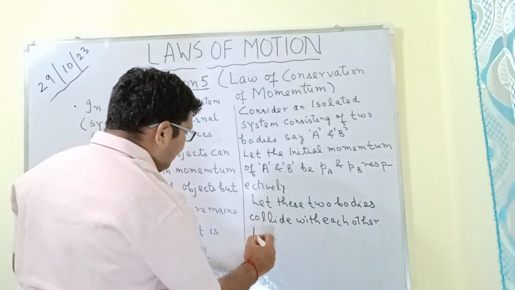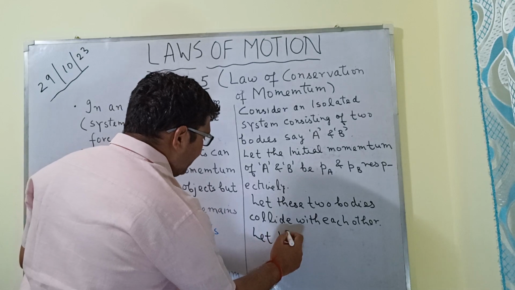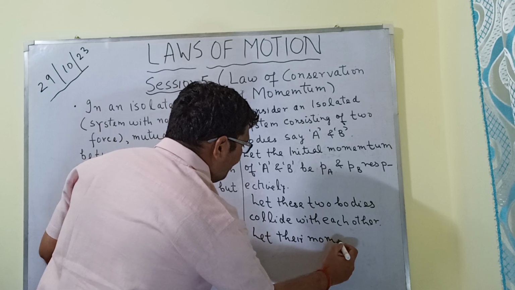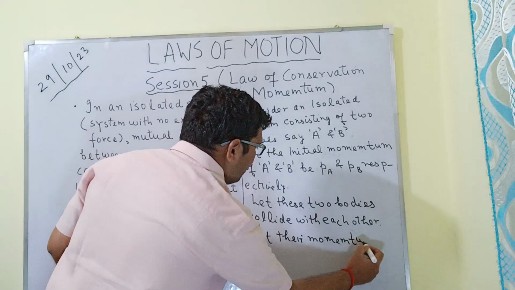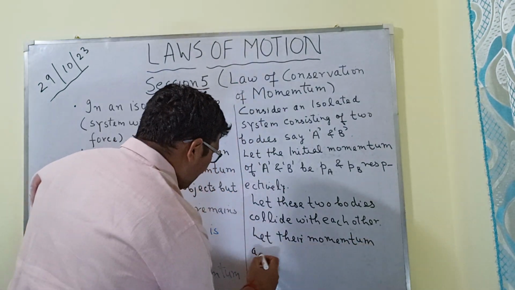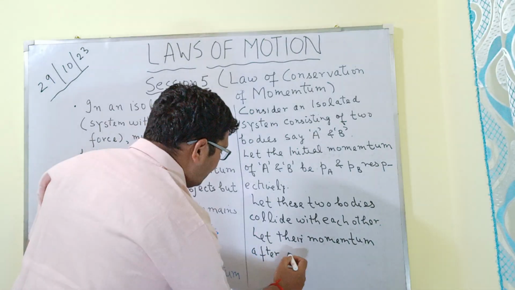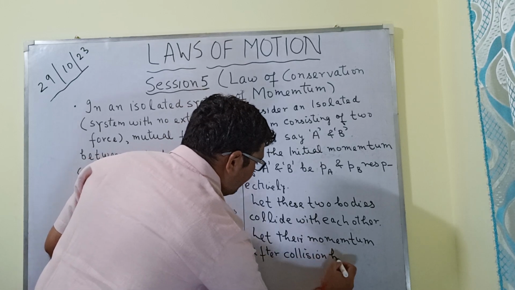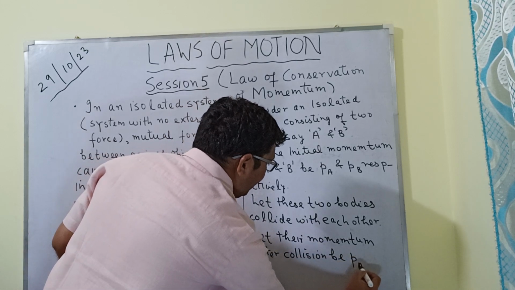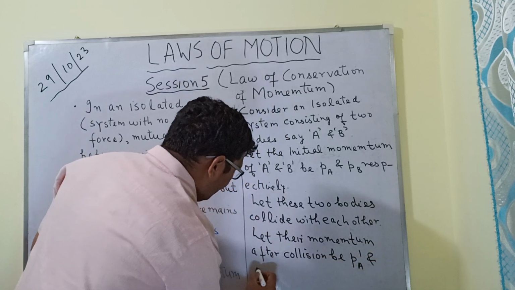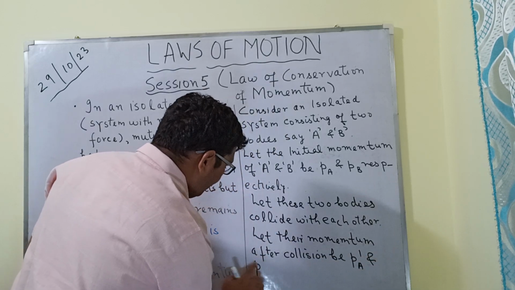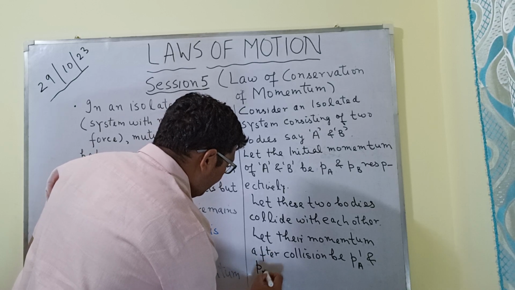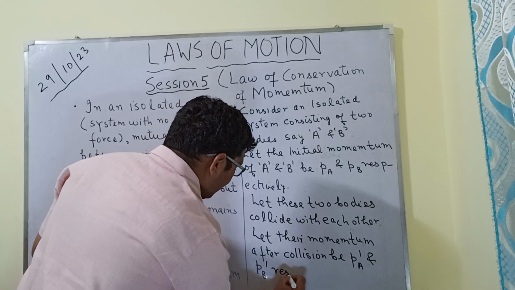Now, let their momentum after collision be PA dash and PB dash respectively.